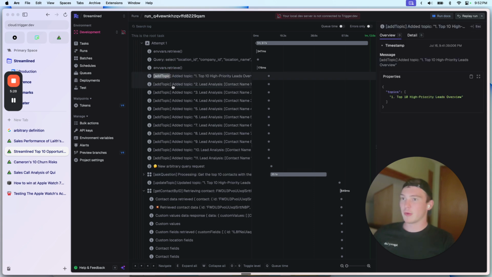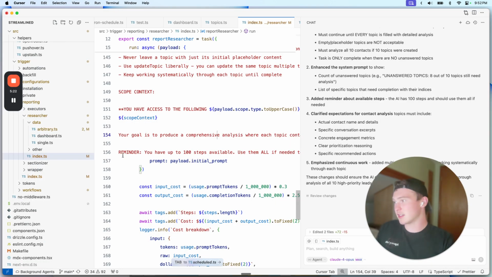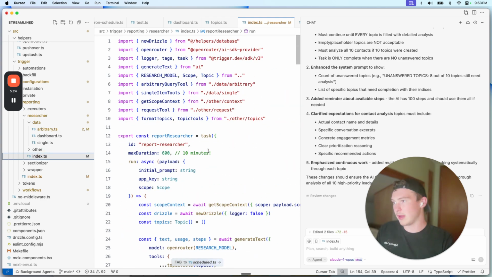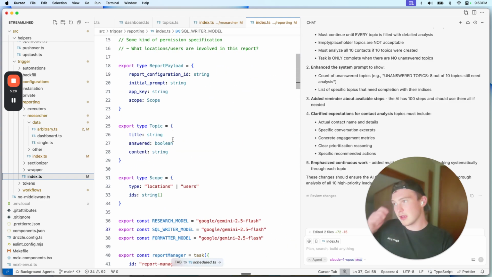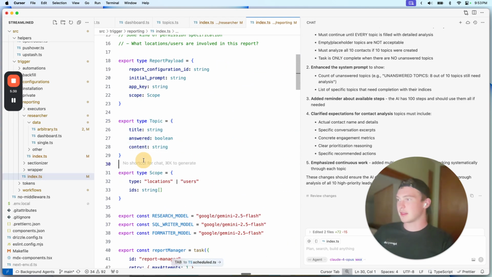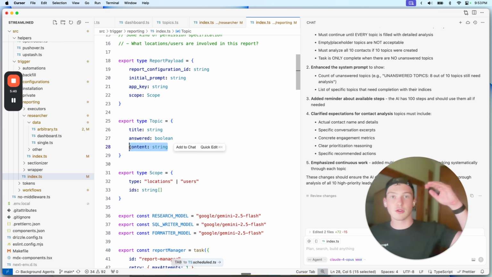Basically what we have is a system where we have these topics. Somewhere we're declaring the type topic. A topic is something that the AI can research. It might be a question, it might be some kind of object to look at, and it just fills in the content as it goes. It never removes content, it just appends to that content. That's the idea anyway.